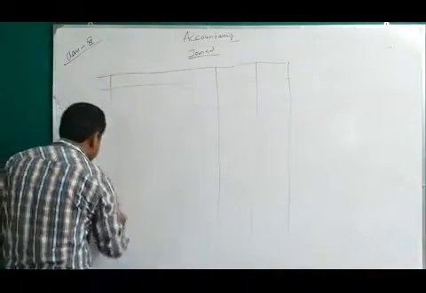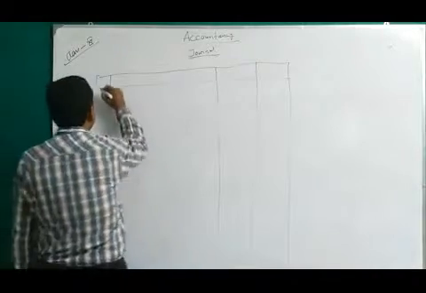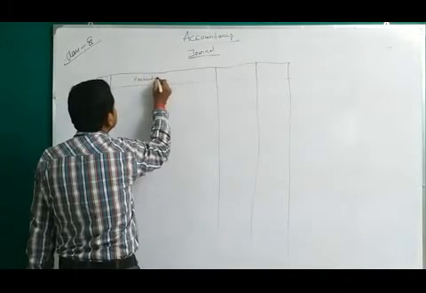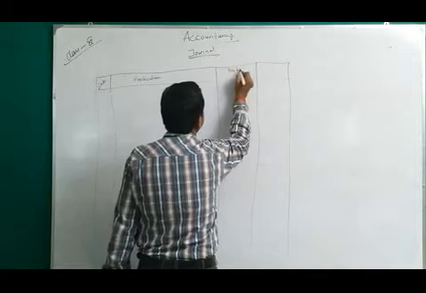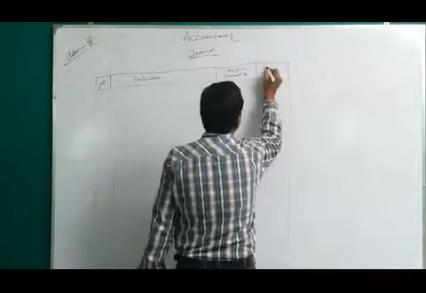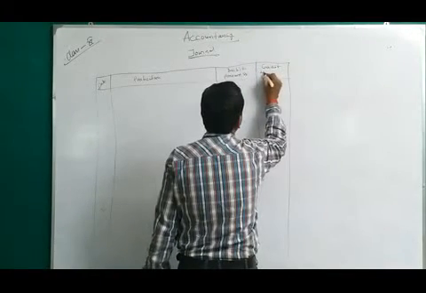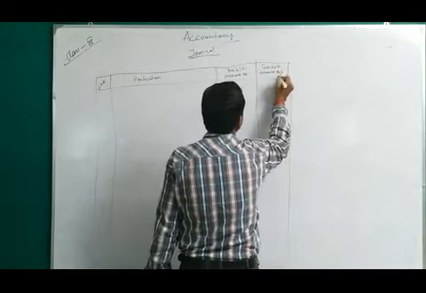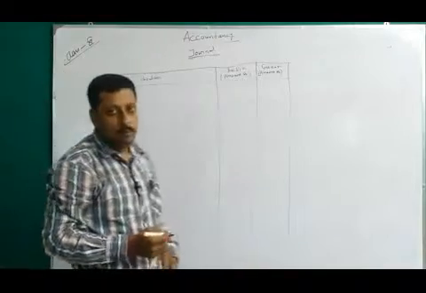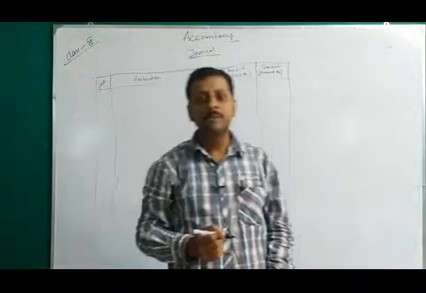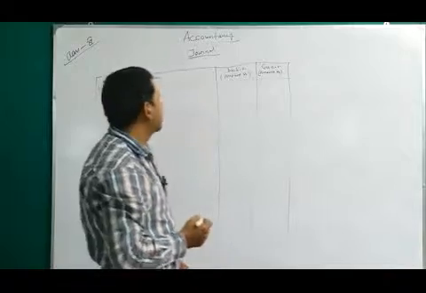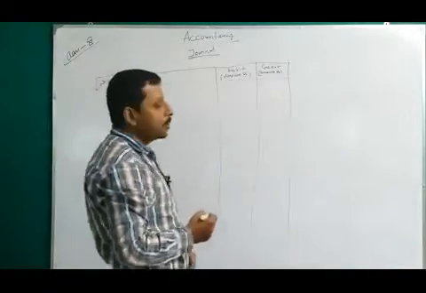There is a date, particulars, debit amount rupees, and credit amount rupees. Okay. Now one by one. A journal, you know, is the book of original entry. Whenever a financial transaction happens in your business, you have to record it first in your book of journal. And how will you record it?